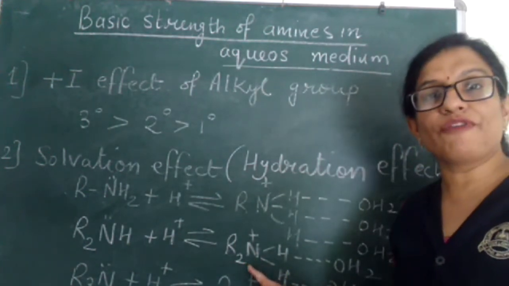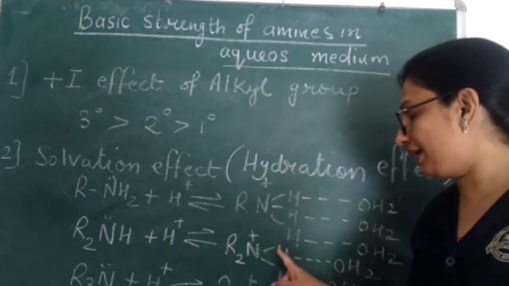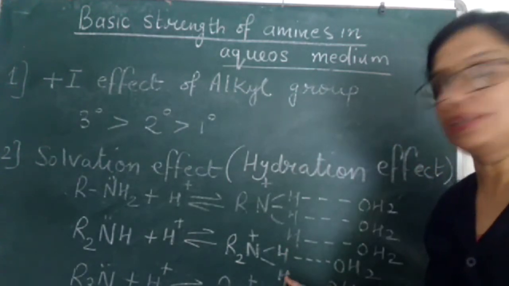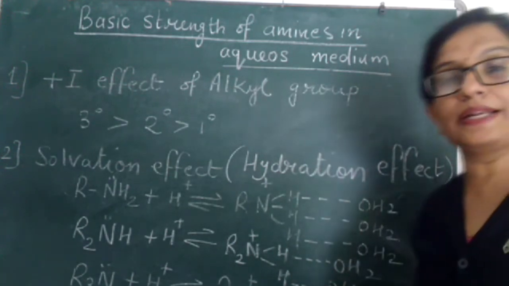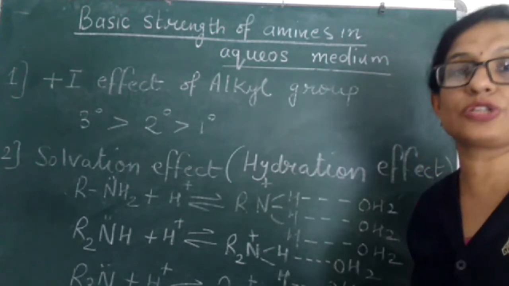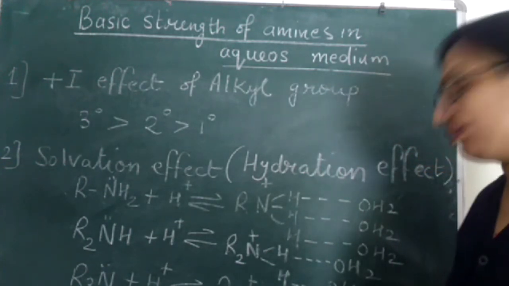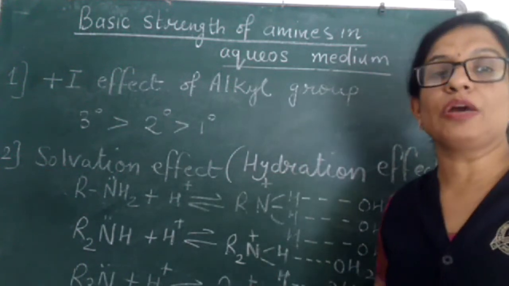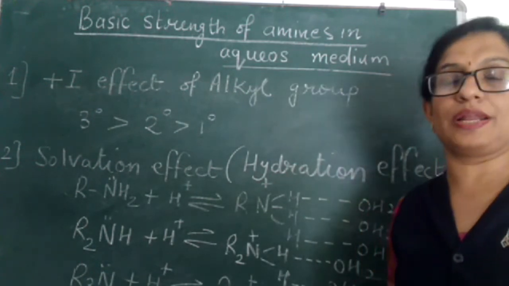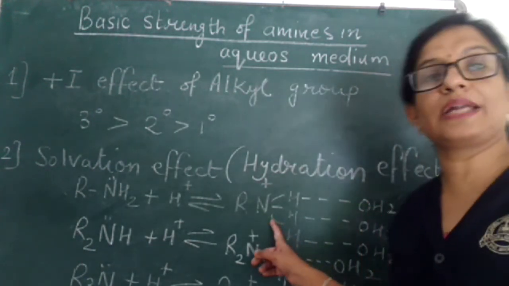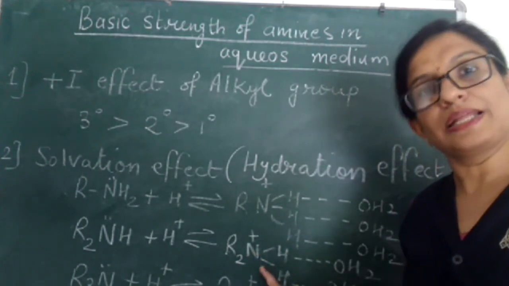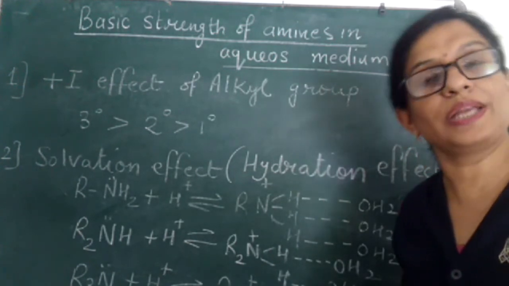Similarly, the cation of secondary amine R2NH2 has 2 hydrogen atoms. So they will be hydrated through 2 hydrogen atoms. And in tertiary amines, cation of tertiary amines R3NH, since there is only 1 hydrogen atom, it will be hydrated by only 1 hydrogen bond. That means the extent of hydration is maximum for the cation of primary amine, followed by the cation of secondary amine, then coming to the cation of tertiary amine.